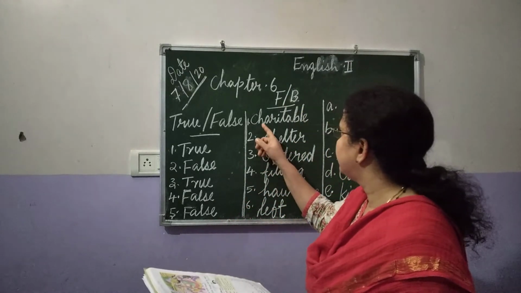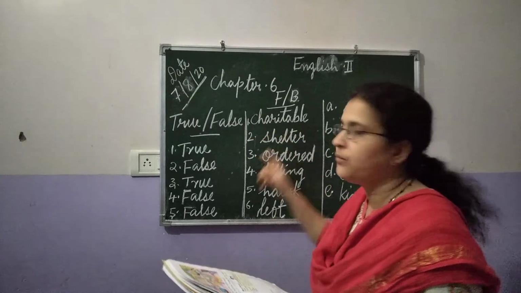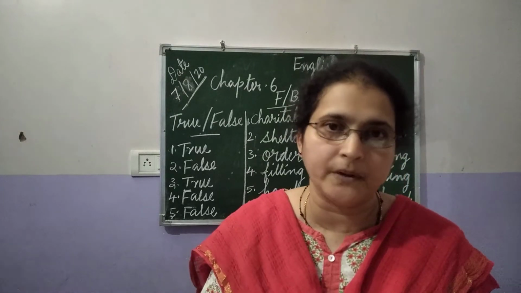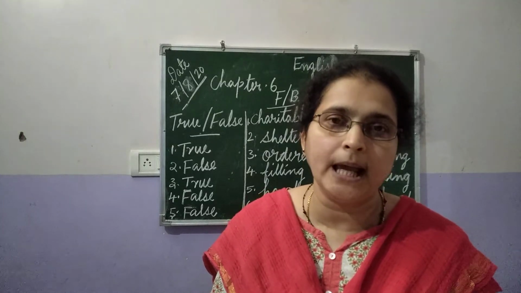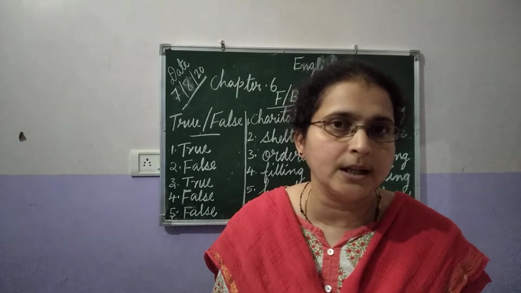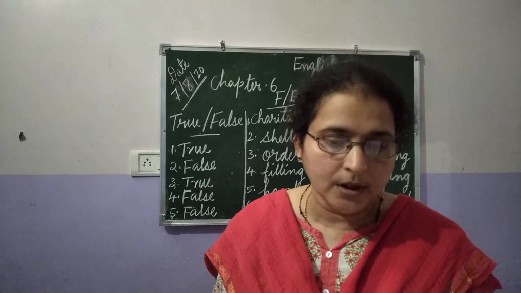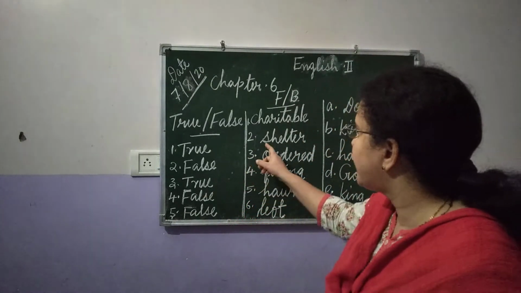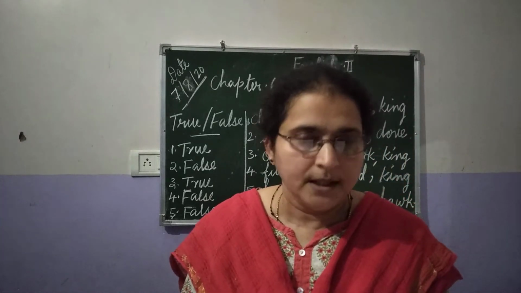First answer of the fill in the blanks: King Shibi was charitable. What is the meaning of charitable? You can see in the word power, it is written here. Charitable means generous in giving help to those who need. Who was charitable in the lesson? King Shibi was charitable. You remember, no? So the first answer is charitable. You can learn the answers now itself. Very easy, no?